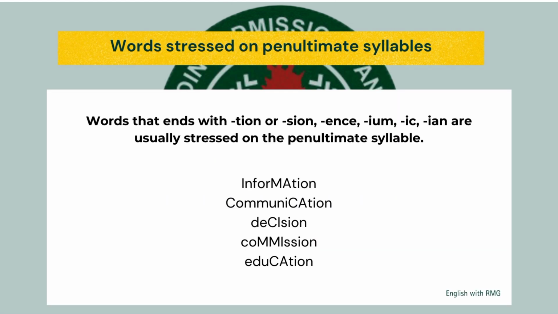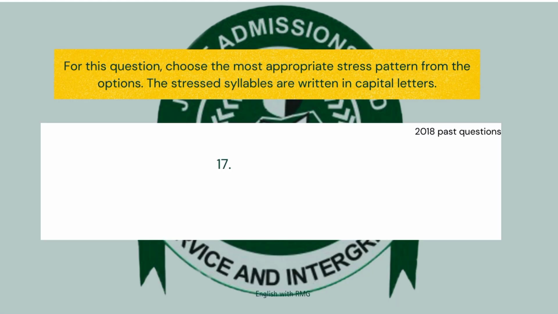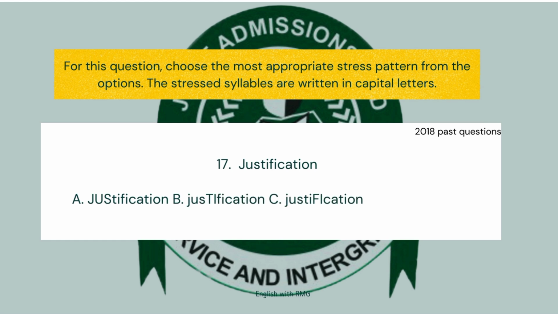However, how do you stress a word that ends with shon, whether it is tion or sion? Words that end with shon are usually stressed on the penultimate syllable. So we have information, communication, decision, commission, education. So shon words are usually stressed on the second to last syllable, or the penultimate syllable. So back to our question, justification. So the answer here is D, justification.